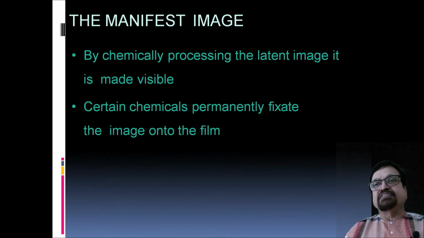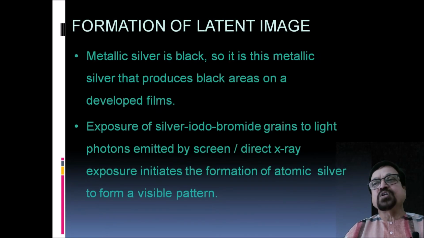The manifest image: by chemically processing, the latent image is made visible. Then certain chemicals permanently fixate the image onto the film. Now, formation of the latent image. Metallic silver is black, so it is this metallic silver that produces black areas on a developed film. Exposure of silver iodobromide grains to light photons emitted by the screen, or directly to X-rays, initiates the formation of atomic silver into a visible pattern.